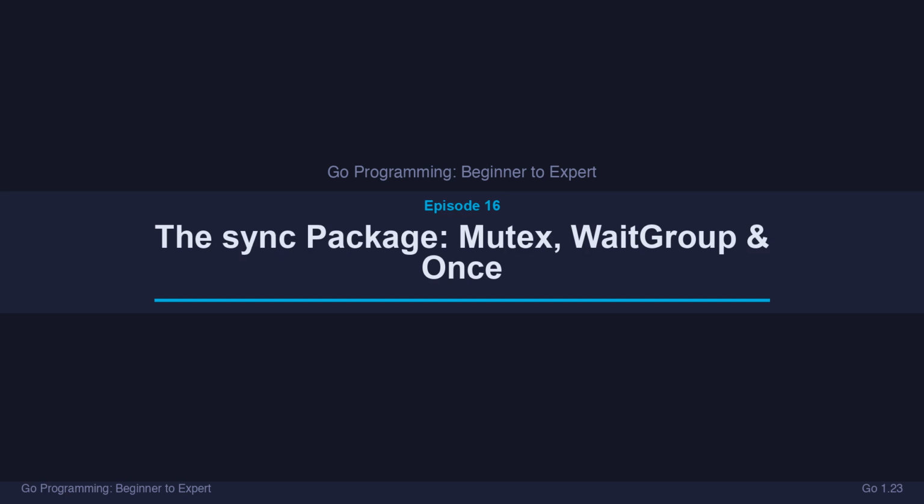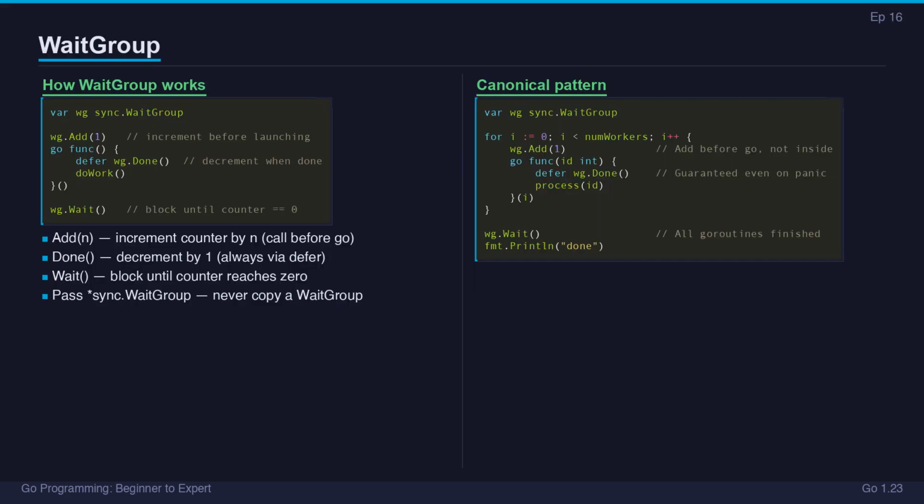This episode covers every primitive in the package: WaitGroup, Mutex, RWMutex, Once, and atomic, when to use each, and the pitfalls that trip up even experienced Go developers. You've already seen WaitGroup used in worker pools and pipelines. Now let's understand exactly how it works.